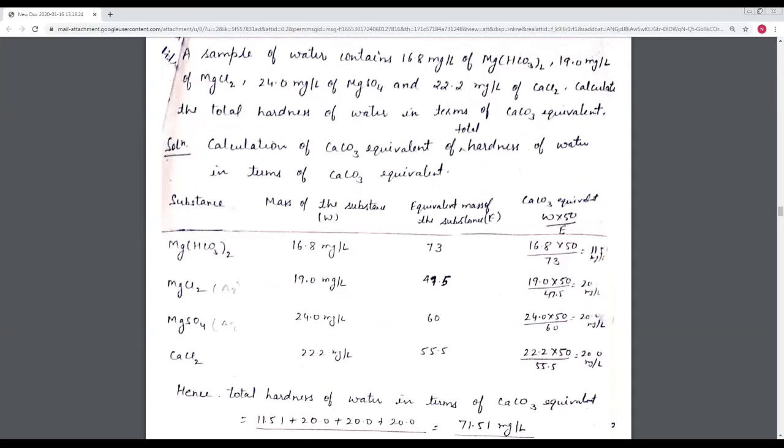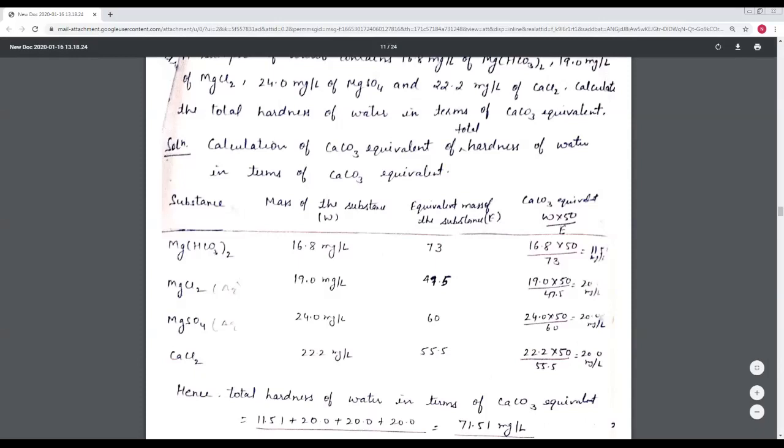Then first of all we take the substances used in this solution: magnesium bicarbonate, magnesium chloride, magnesium sulfate, calcium chloride. The amount is 16.8 milligram per liter of magnesium bicarbonate, then magnesium chloride, magnesium sulfate and calcium chloride. Here is the equivalent mass of each substance, which we can easily calculate: 73 for magnesium bicarbonate, 47.5 for magnesium chloride, 60 for magnesium sulfate, and 55.5 for calcium chloride.